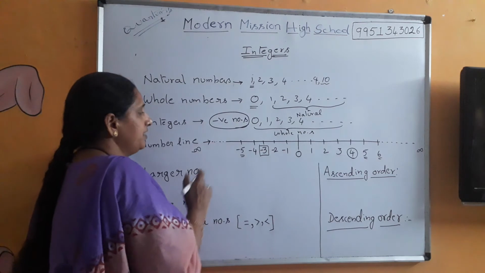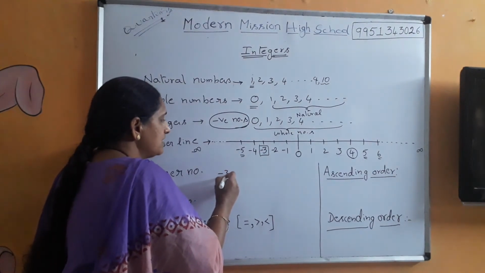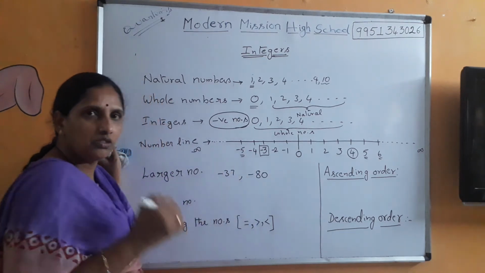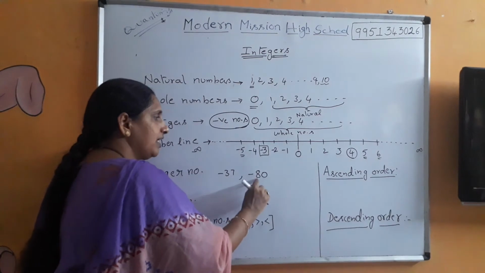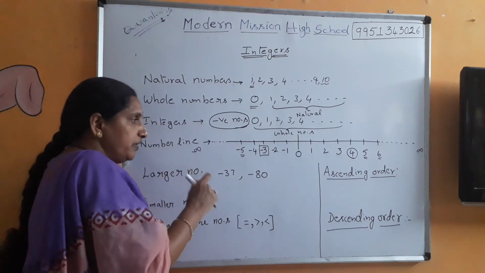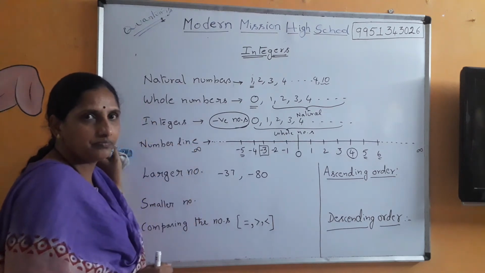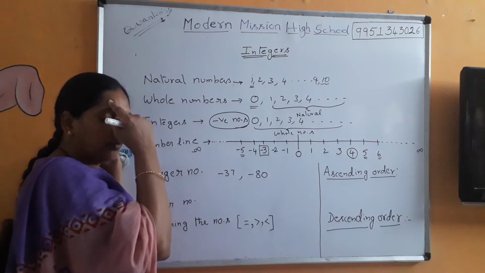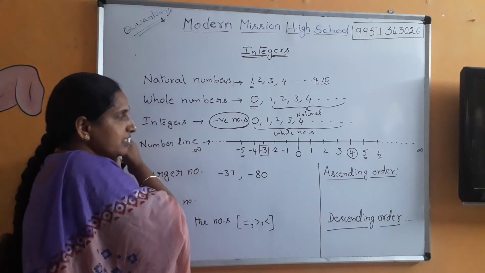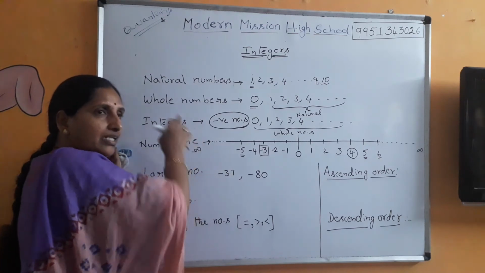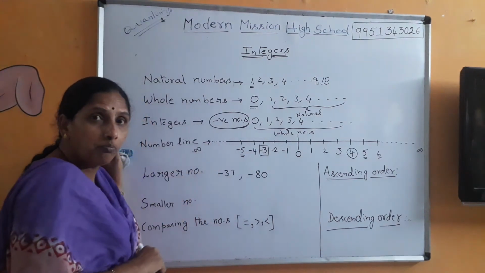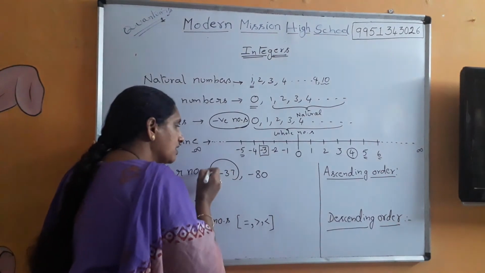Suppose minus 37 and minus 80 are given to you. How will you decide which is the larger one? Imagine the number line in your mind. As you go to the left hand side, minus 5, minus 6, minus 8, minus 9, which comes first? Minus 37. And then comes minus 80. So minus 37 is on the right hand side when compared to minus 80. So minus 37 is the larger number.